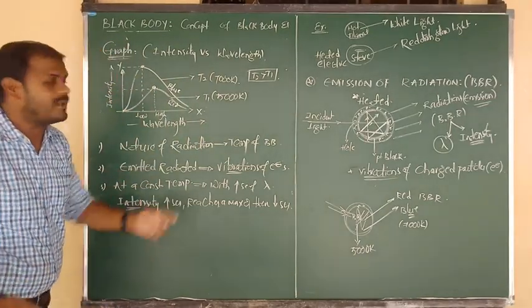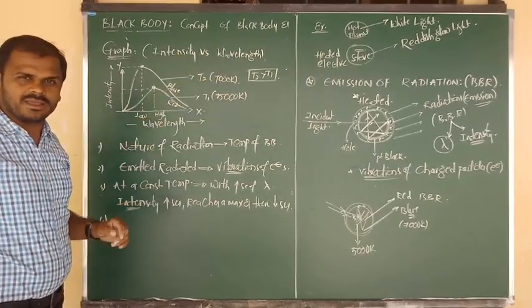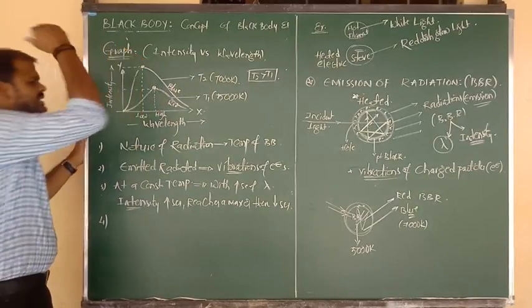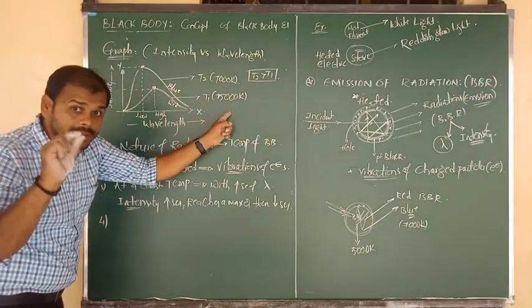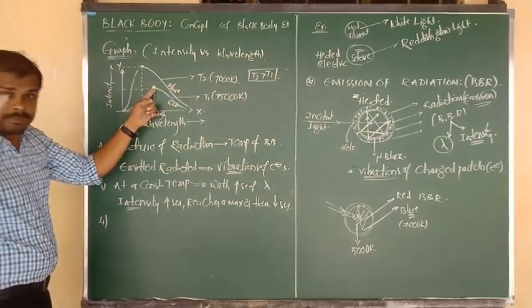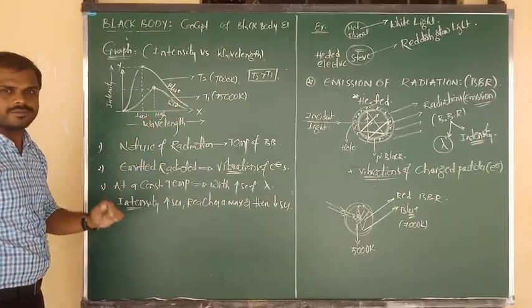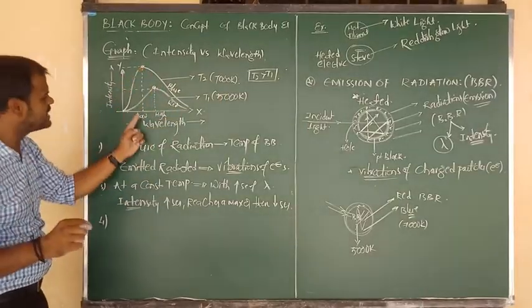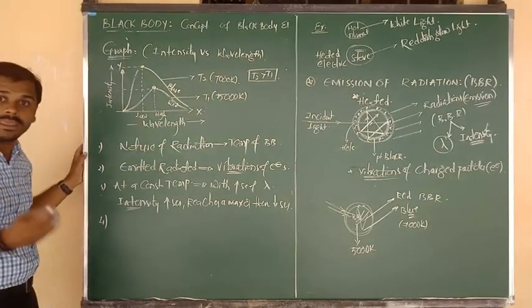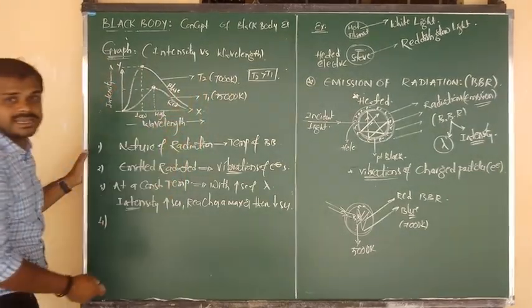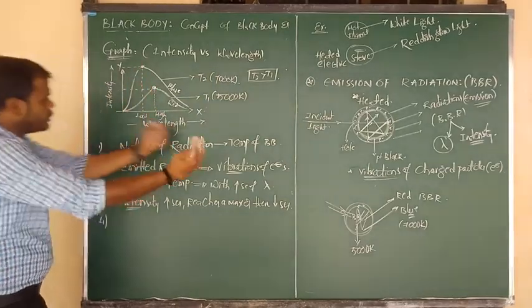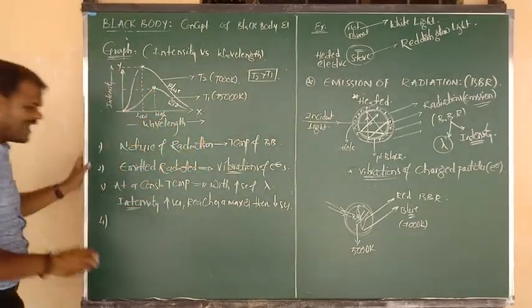So as the temperature increases, the maximum intensity position at low temperature contains higher wavelength, but at high temperature the maximum intensity position contains low wavelength. That means as the temperature changes, maximum intensity positions are shifting towards the lower wavelength.